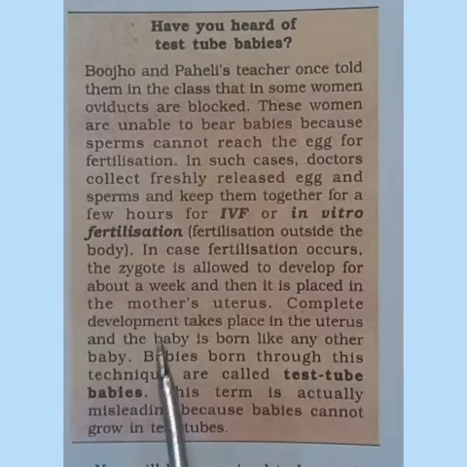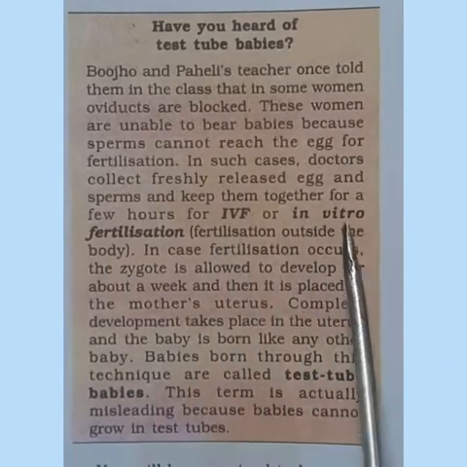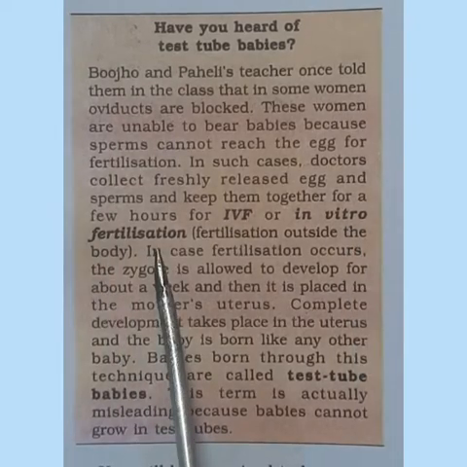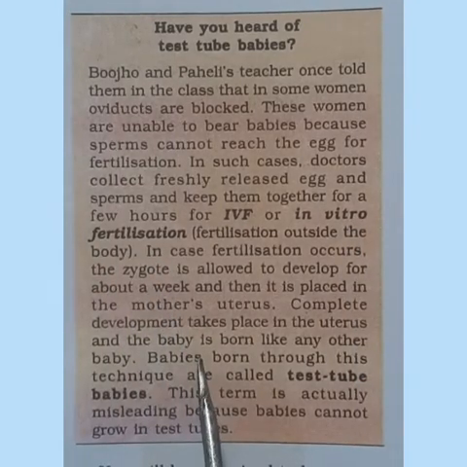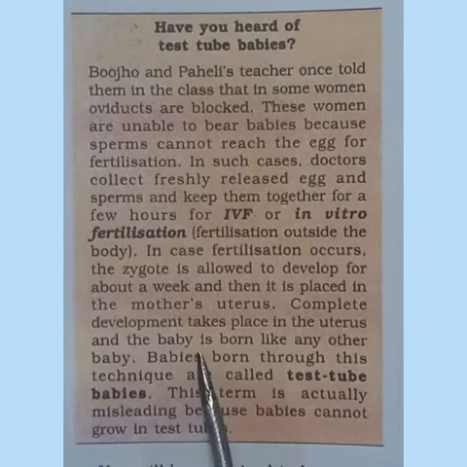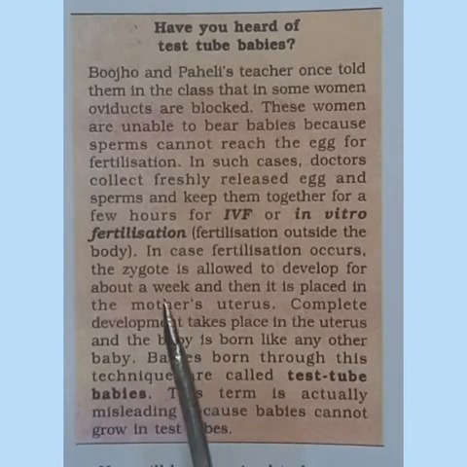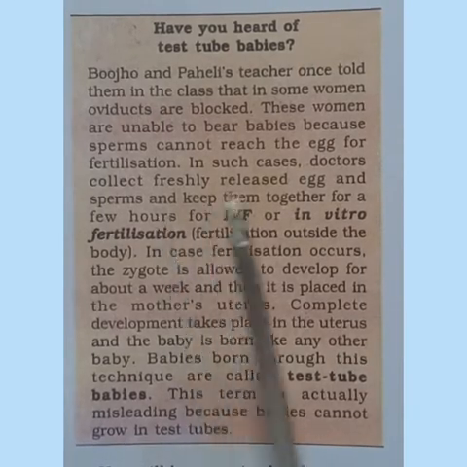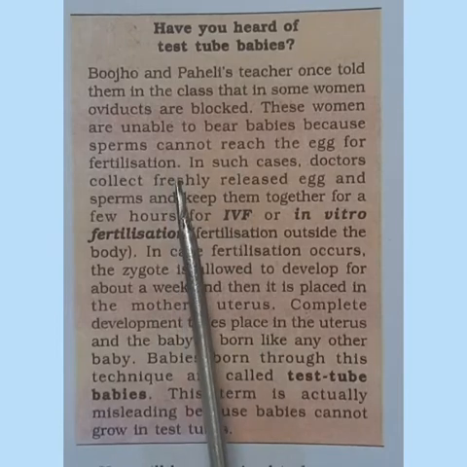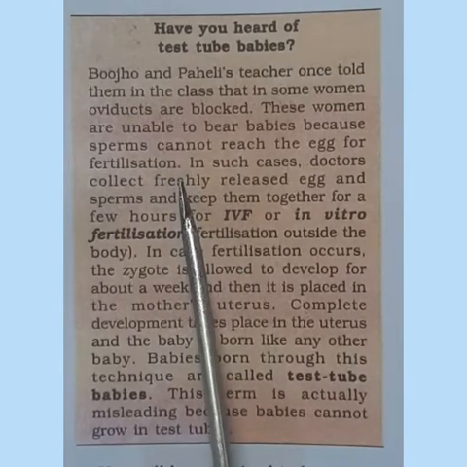Now we have to study about IVF, that is in vitro fertilization. It is a type of external fertilization where if a female has got a problem in her fallopian tube or oviduct, the sperm cannot reach the egg.